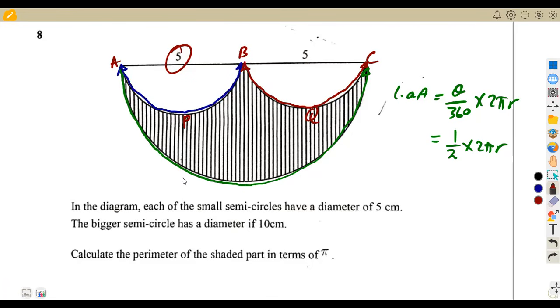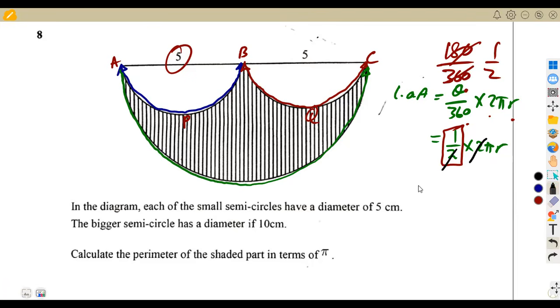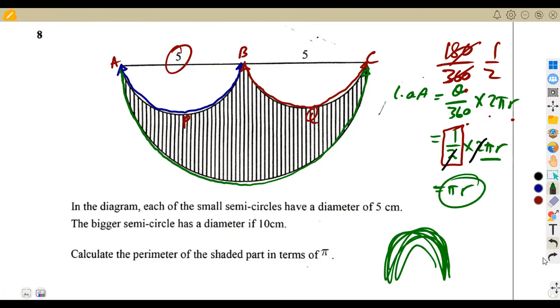Only that piece. So that piece that we see is the one that we're supposed to calculate from theta over 360 times 2 pi r. But because it's a half circle, it's going to be half of the circle, or 180 over 360. That's the angle. It's going to give us what? A half. So as you can see, instead of you writing half times 2 pi r, guys, the half and the 2 will cancel. So at the end, we are going to be left with pi r. That will be the length of arc of a semicircle. If you talk of a semicircle, the length of arc, only this length of arc, is referred to as pi r.